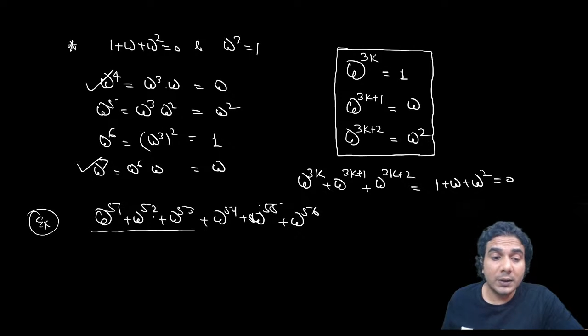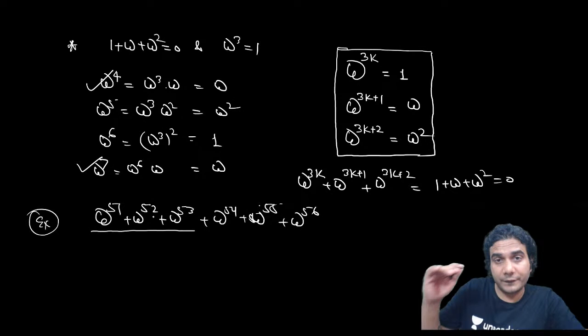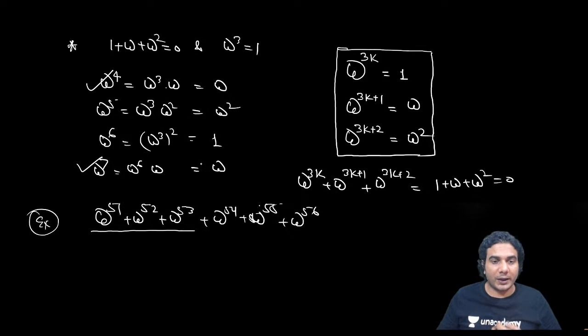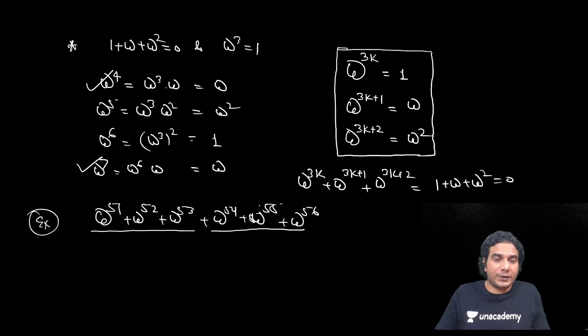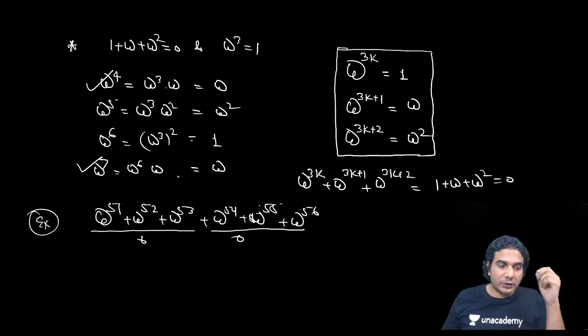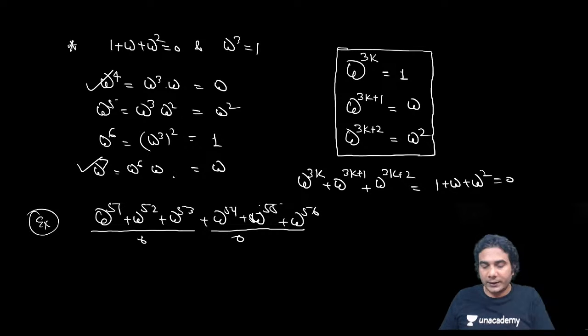These are two groups of three consecutive powers, so each group is 0, as one becomes omega, another omega square, and the third 1. Getting this?